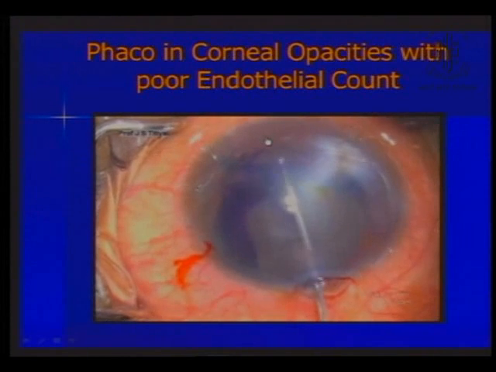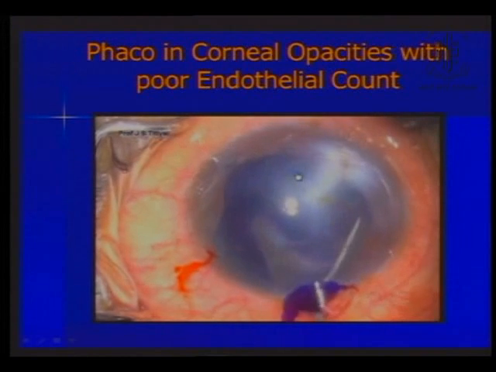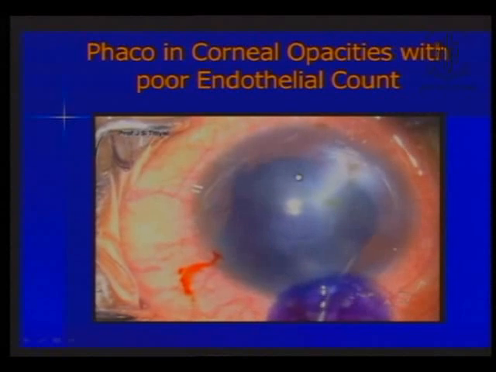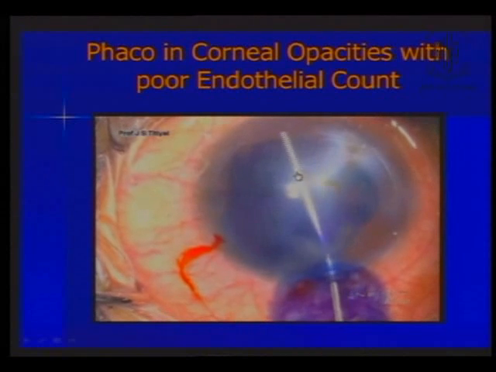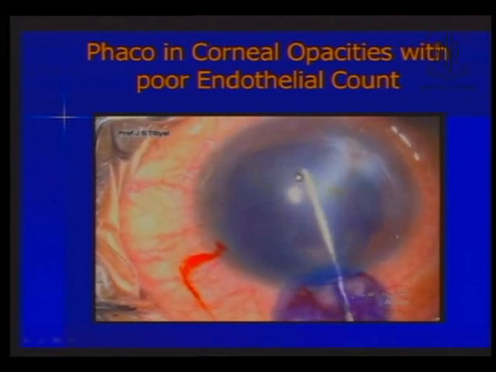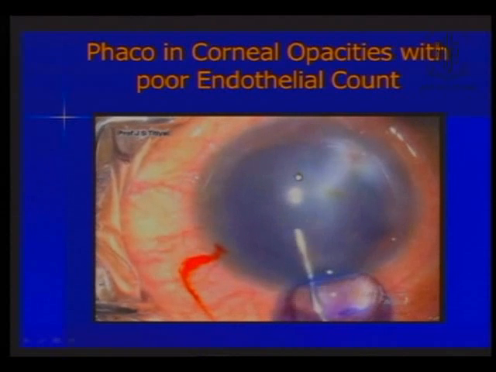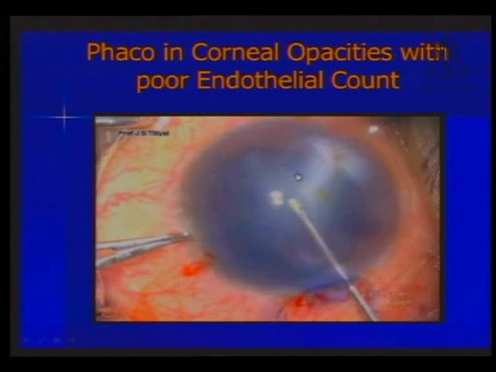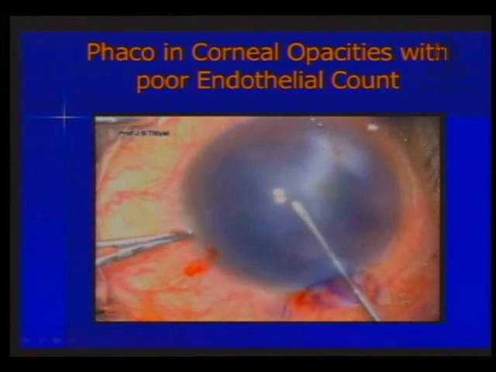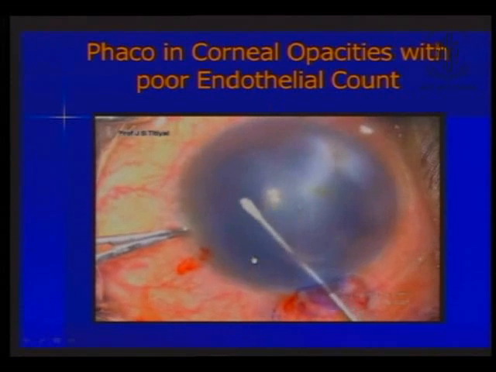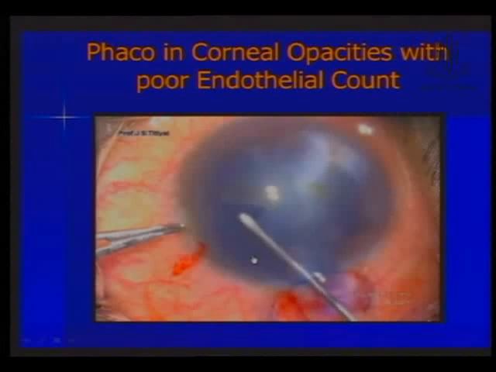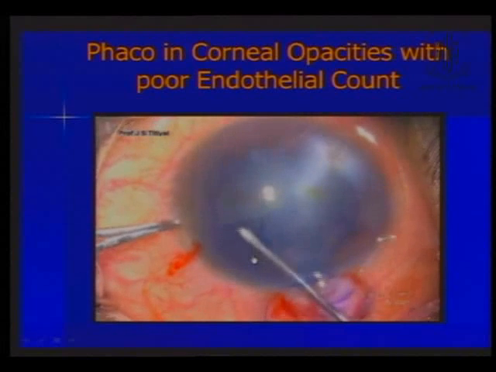Then you have a situation like this where you have a compromised endothelium with opacity also. And as Namrata showed in the earlier session, we can stain the capsule under the viscoelastic cover. I normally do not use air bubble as a cover in these cases because that never prevents the dye from coming towards the endothelial side. The rhexis can be done under the viscoelastic cover. And once you have a visibility like this, you can always complete the rhexis with the cystitome also.